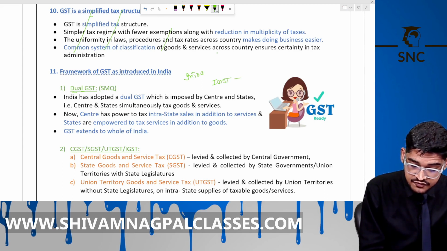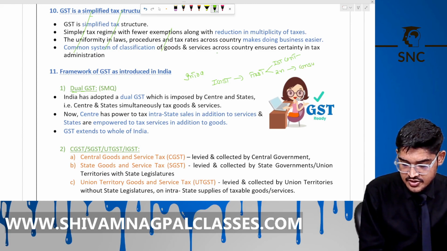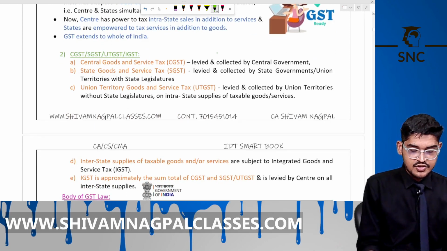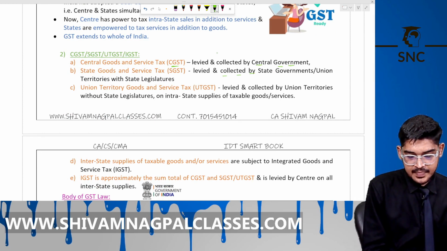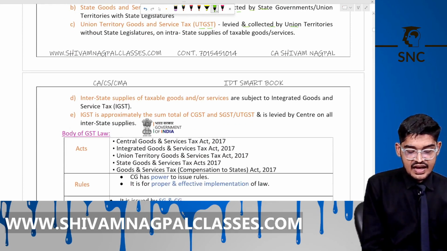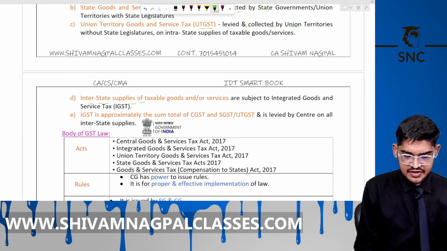This full amount first goes to the central government. Then the second part: the central government keeps the first part with itself, and the second part will go to the consumption state of that good. Right? Okay. So CGST is levied by the central government, SGST is levied by the state government. Now UTGST is levied by the union territory, and IGST is levied by the central government. Right? You can read it.